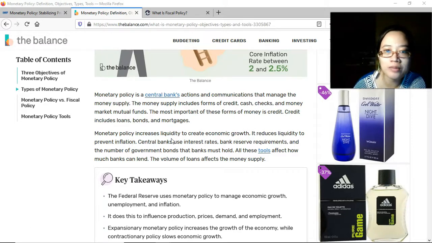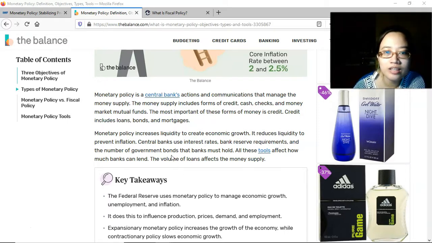Essentially, the liquidity they are referring to here is the money supply. With more money in the market, hopefully that will stimulate more economic activities that will contribute to economic growth. But then that could lead to inflation. And so sometimes they would reduce liquidity, decrease the money supply, so that prices would not rise and it would curb or prevent inflation.